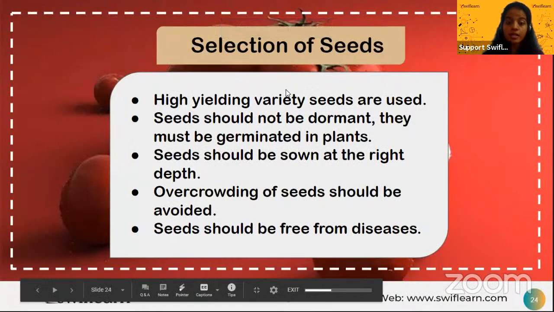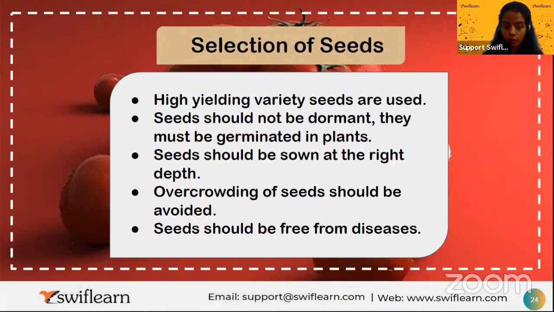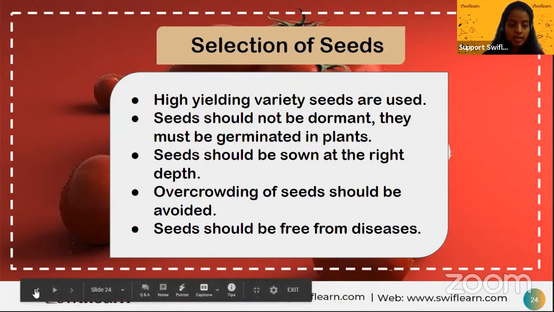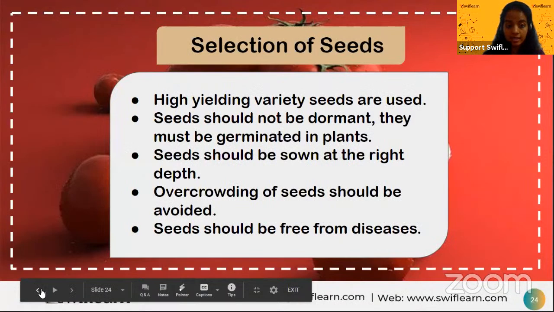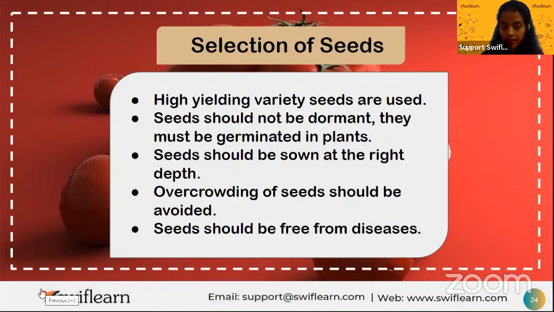Okay, so the seeds should be sown at the right depth and the overcrowding of seeds should be avoided. As I said, we must select the good seeds, right? So selection of seeds will be done. High yielding variety seeds are used, right? High yielding variety in the sense you must be getting the profit. Seed should not be dormant and it must be germinated in the plants.